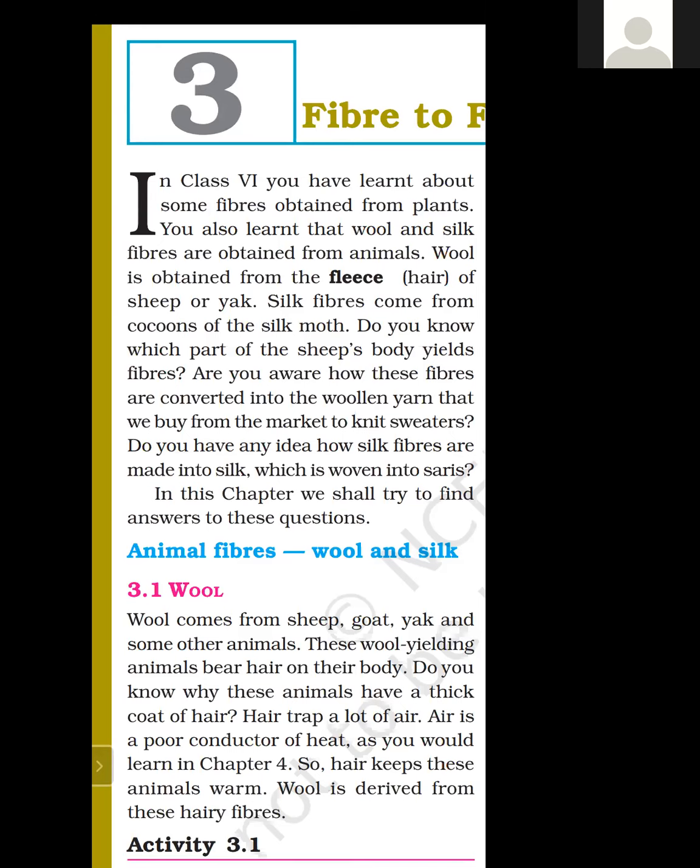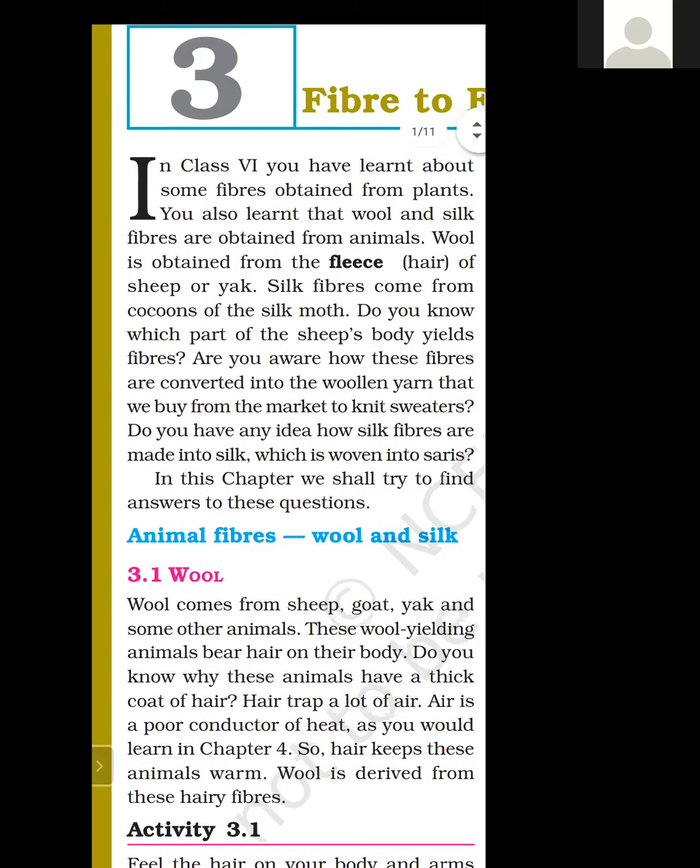Are you aware how these fibers are converted into the woolen yarn that we buy from the market to knit a sweater? We buy yarn from the market, and with the help of that yarn we knit the sweater.